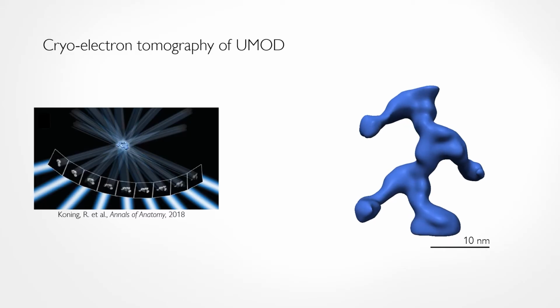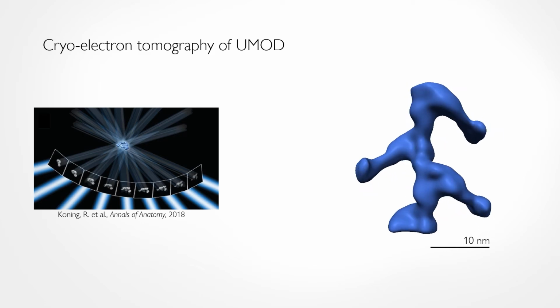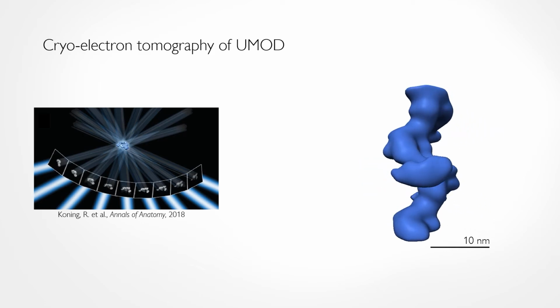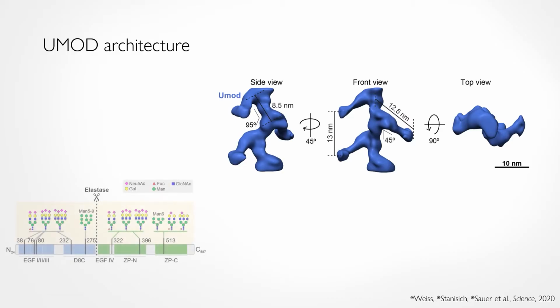It has indeed a zigzag backbone, but it also has regularly spaced, laterally protruding arms. However, due to the intrinsic flexibility of the uromodulin filaments, our average remained at rather low resolution. So unfortunately, we couldn't map back any glycan sites immediately. We had to use a trick. The trick was elastase.